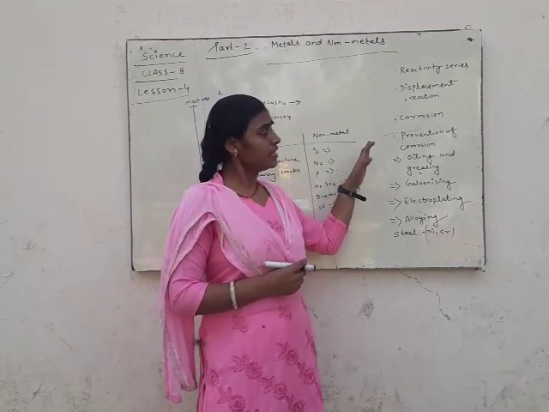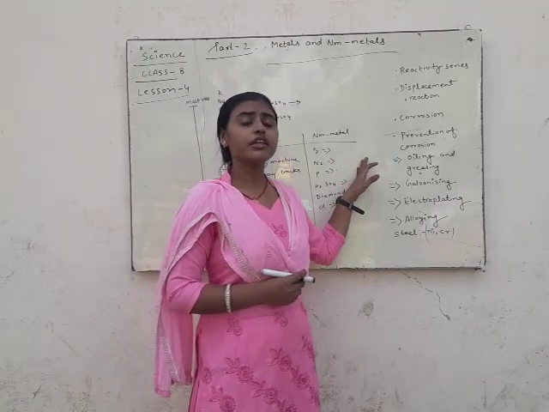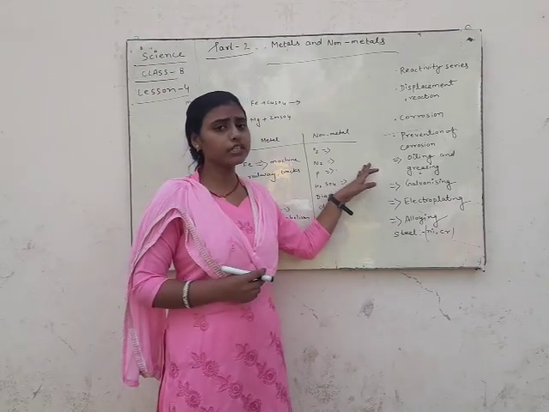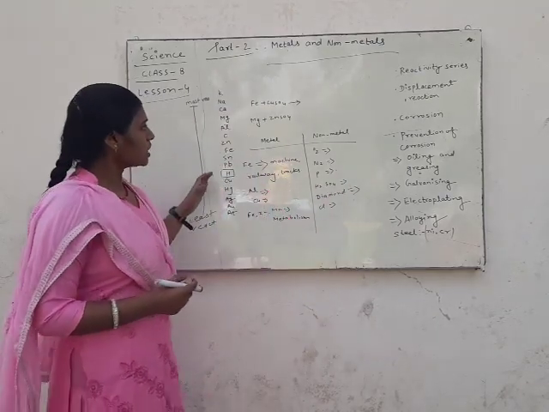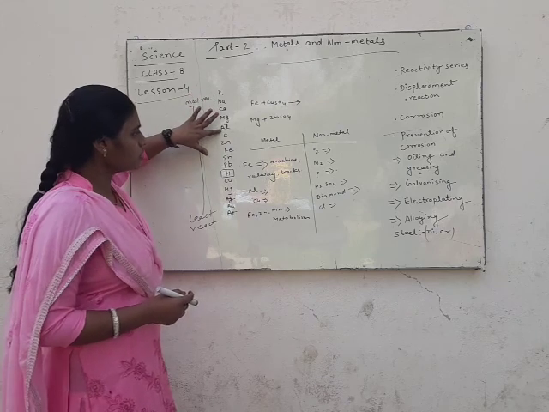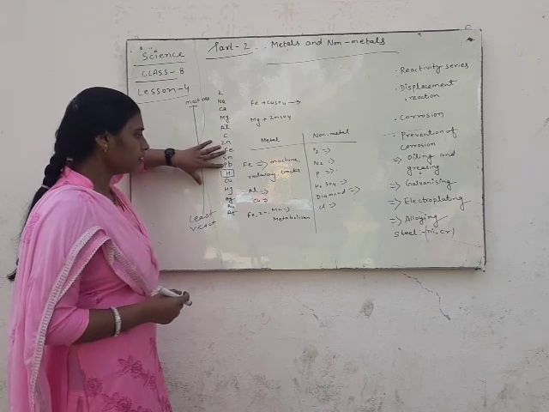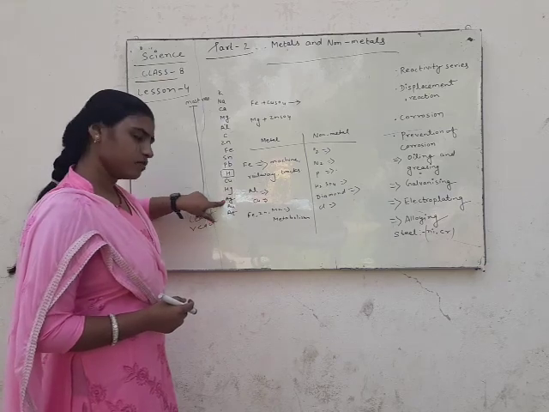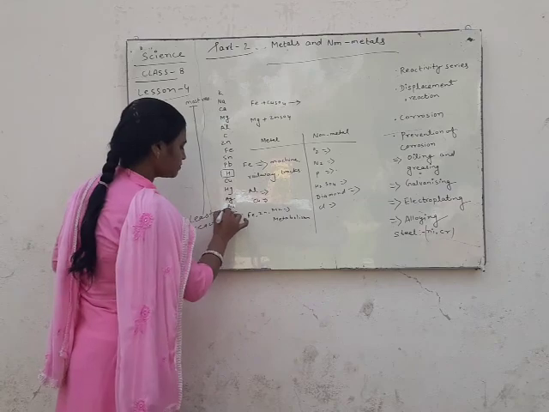In this series we will learn the reactivity of metals, which metals are more reactive and which metals are less reactive. At first you see here potassium, sodium, calcium, magnesium, aluminum, carbon, zinc, iron, tin, lead, hydrogen, copper, mercury, silver, gold and platinum.